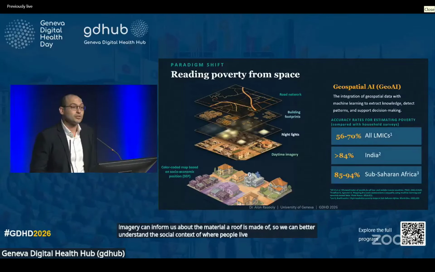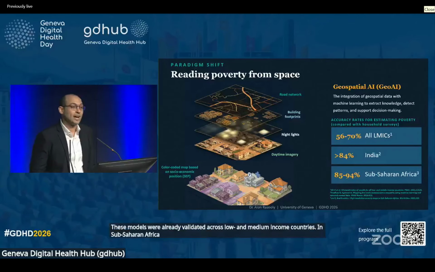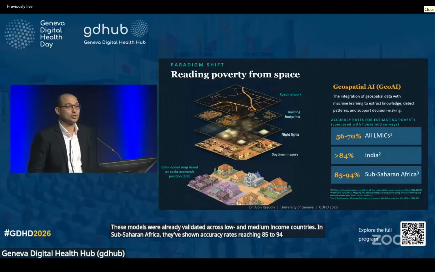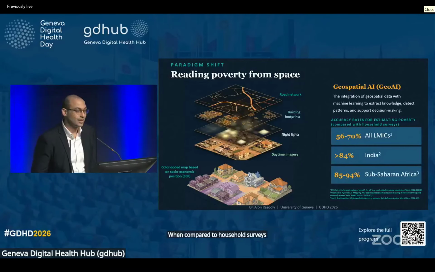These models were already validated across low and medium income countries. And in sub-Saharan Africa, they've shown accuracy rates reaching 85 to 94% in estimating socioeconomic position when compared to household surveys. However, these new models are not integrated with routine health information systems.